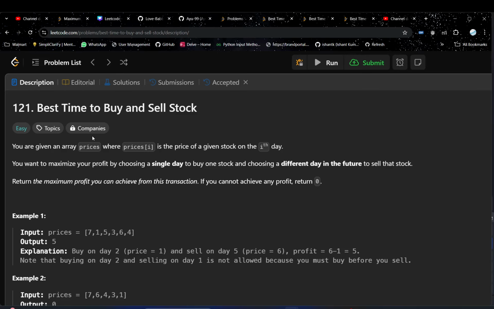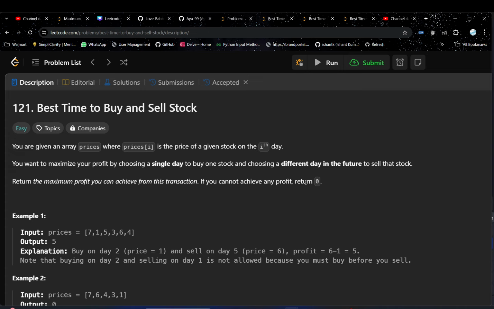So let's see what the problem is. In this problem we are given an array of prices where prices[i] is the price of the given stock on the ith day. You want to maximize your profit by choosing a single day to buy one stock and choosing a different day to sell that stock, and obviously in the future. Return the maximum profit you can achieve from this transaction. If you cannot achieve any profit, return 0.